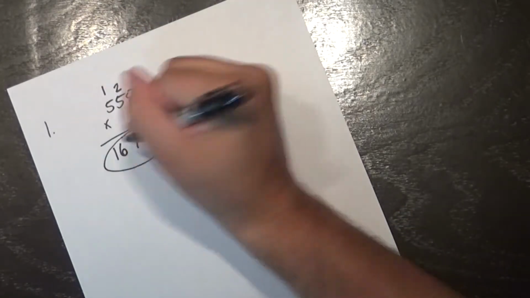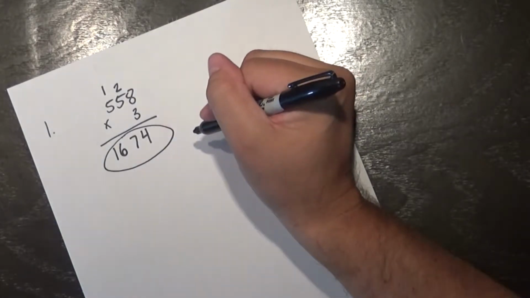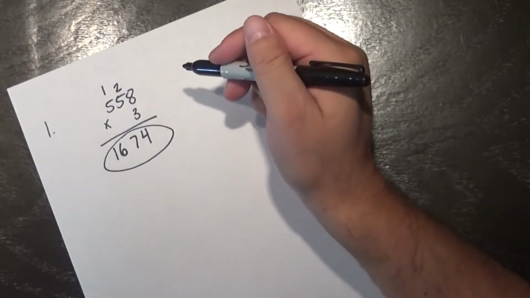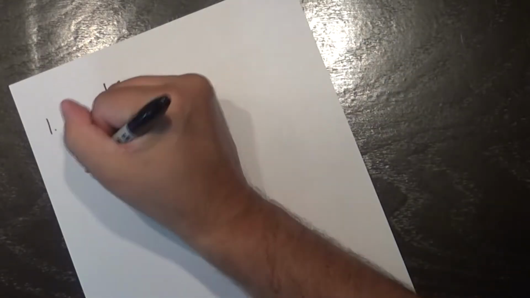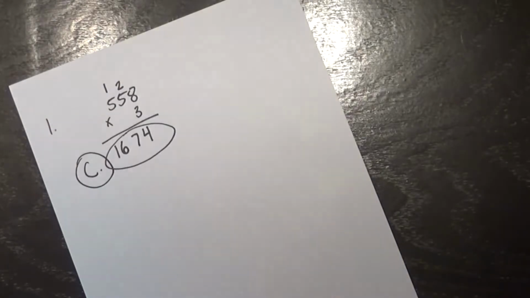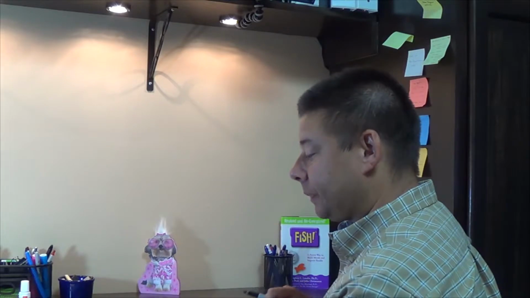So my answer is 1,674 is the projected attendance for 2015. As I look at my answer choices, there is that answer in answer option C. And that would be my answer, and that's what I would circle for number 1.